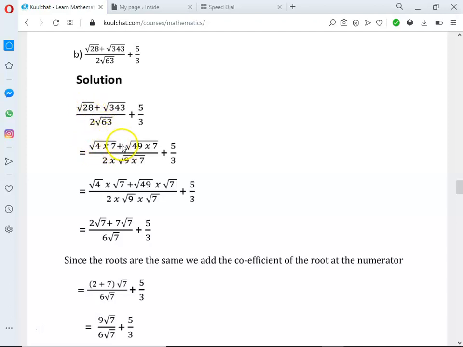Okay, plus do the same thing. We apply the same format here. Root 343. So 343, look for a perfect square times a number. So the perfect square we get in 343 is what? 49. So 49 by 7 gives us what?